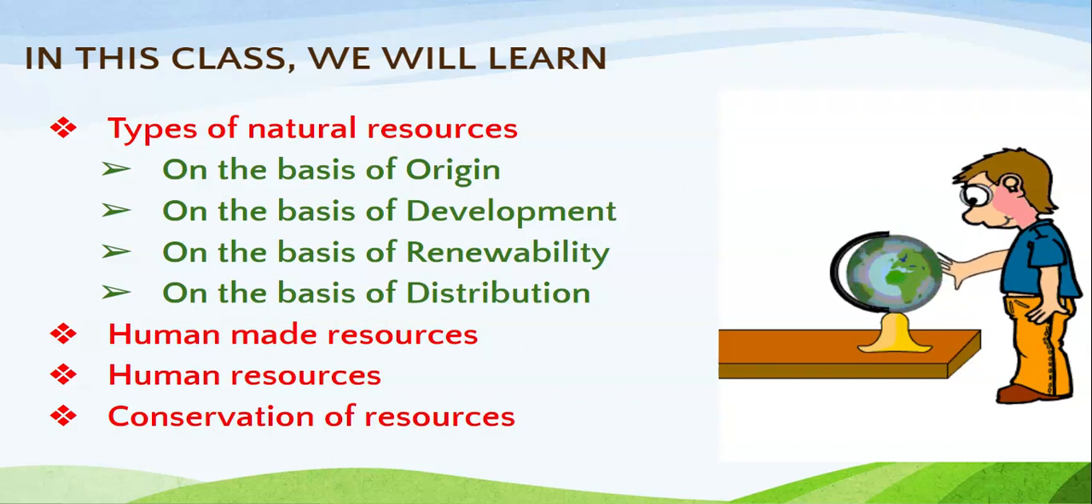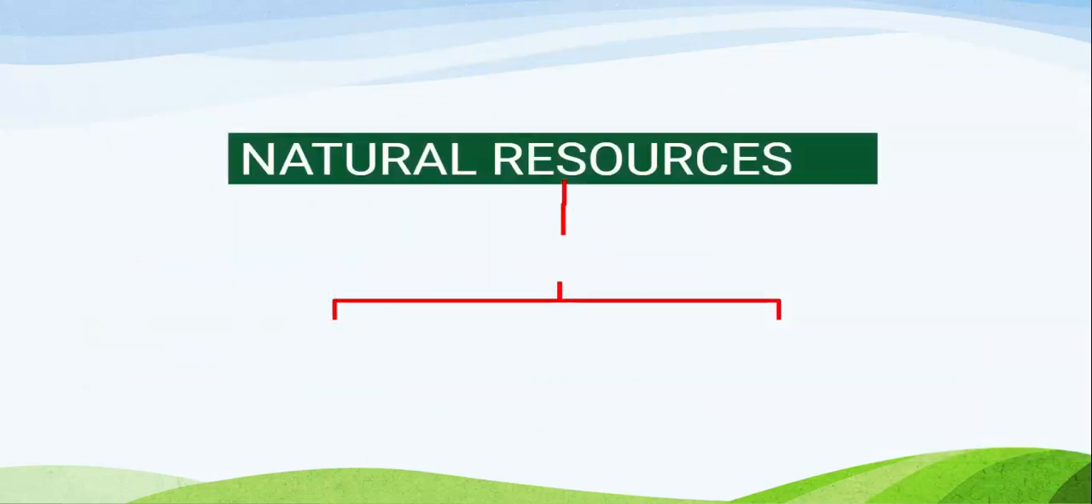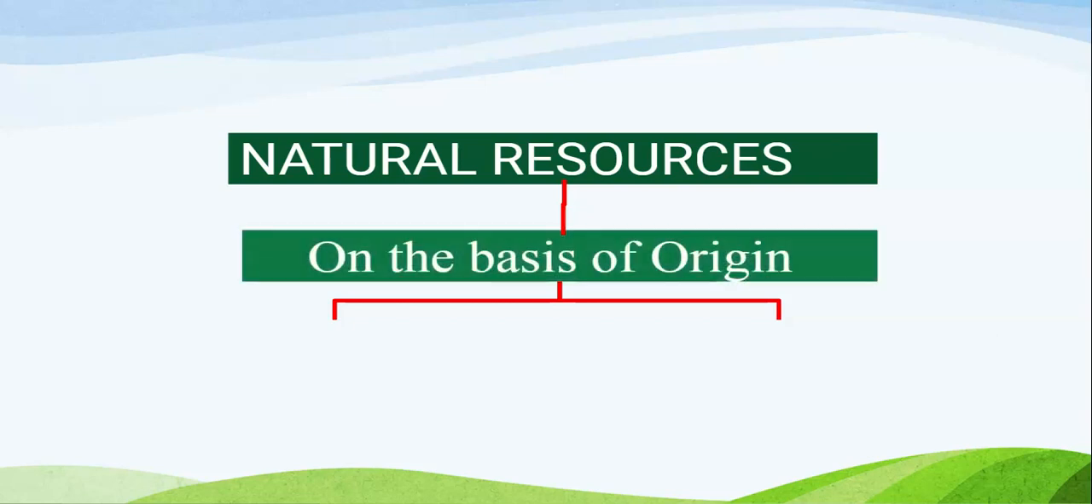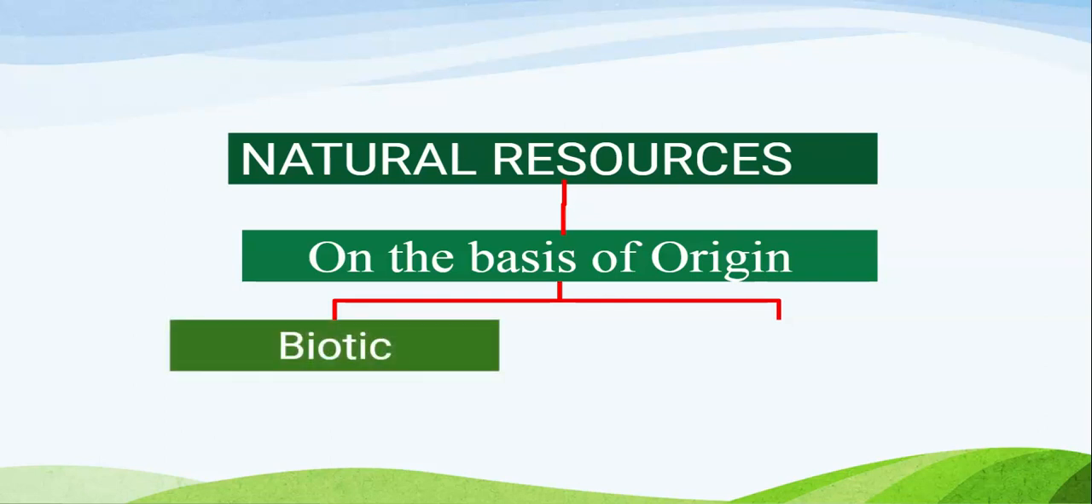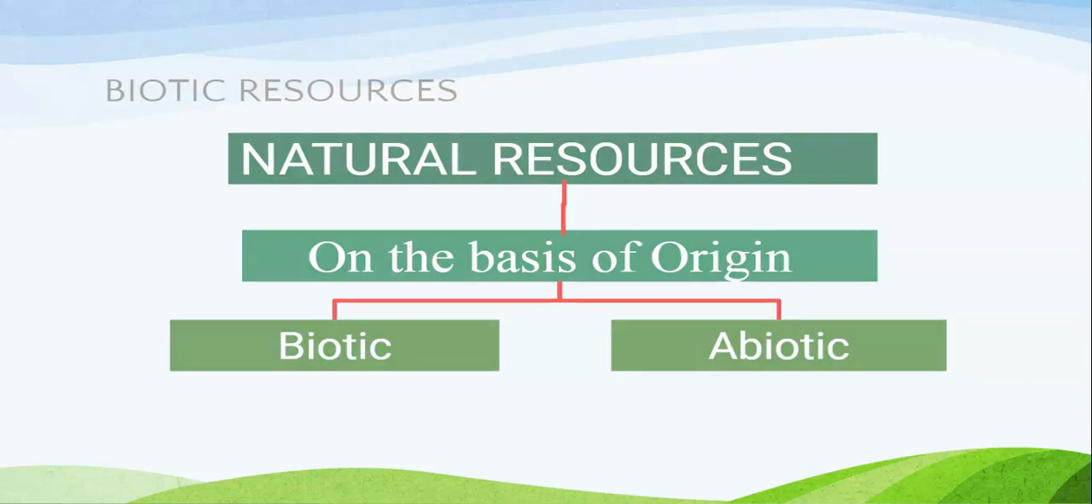So, let's start with the first topic of today. Natural resources are the resources obtained from nature. We can classify them on various bases. On the basis of origin, the natural resources are of two types. The first one is biotic and the second one is abiotic. Let's try to distinguish between these two types.